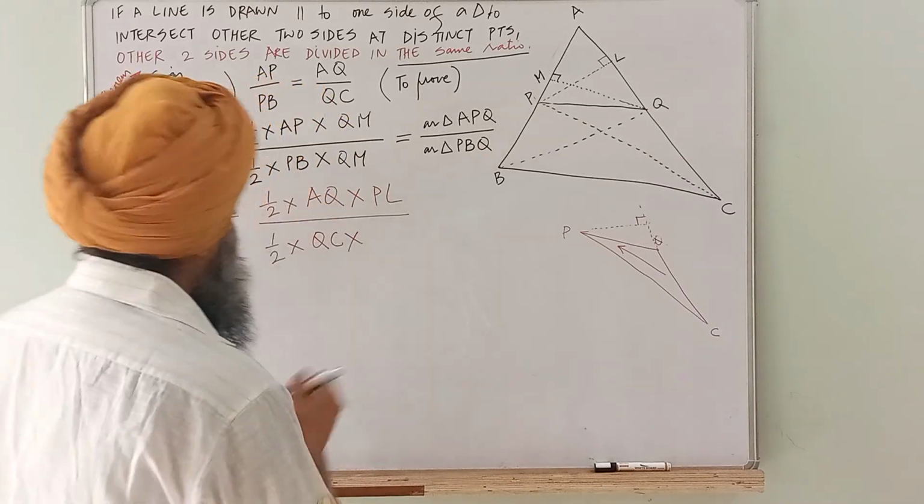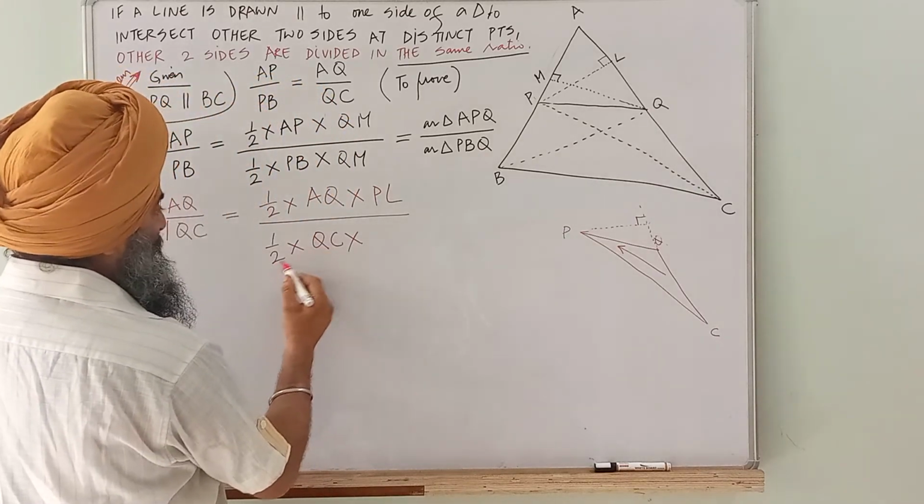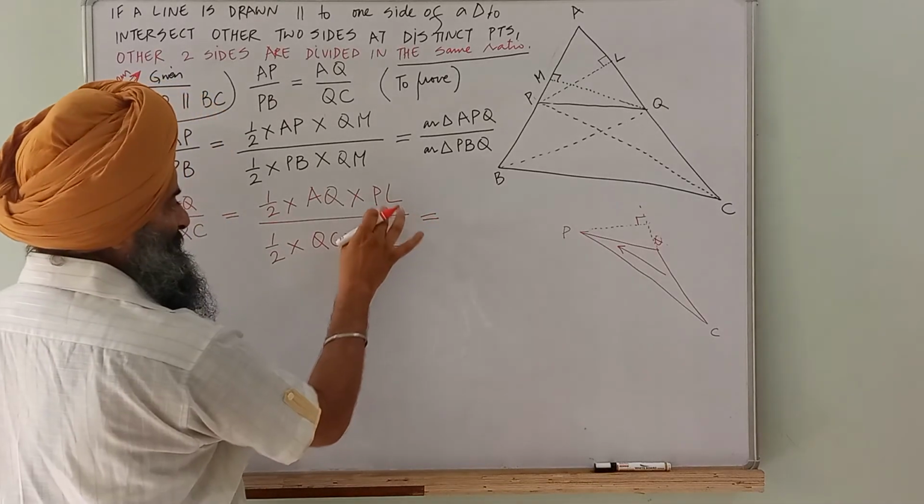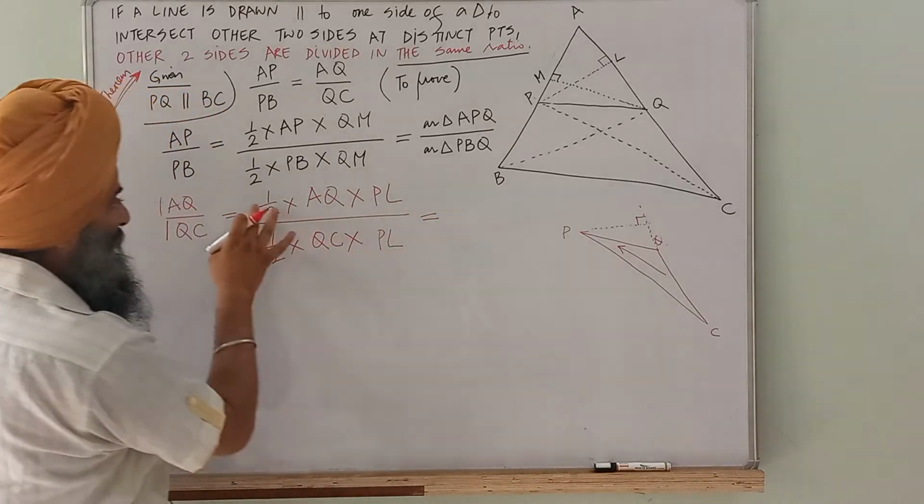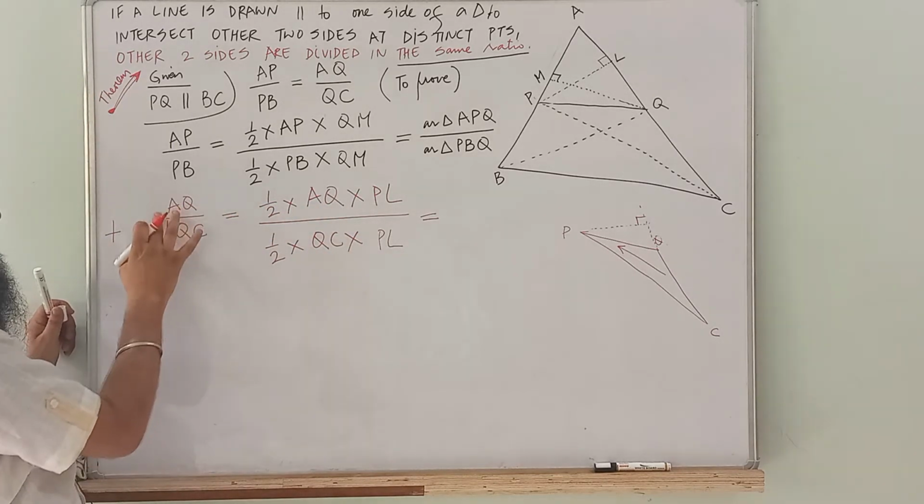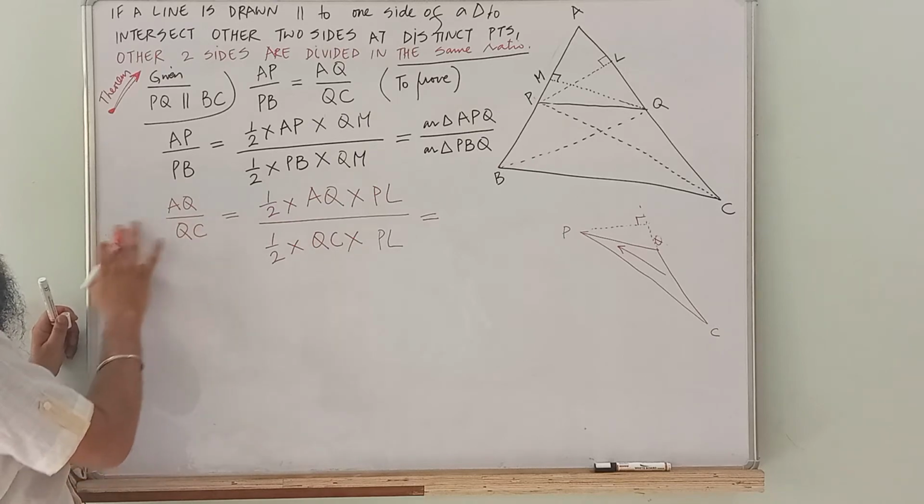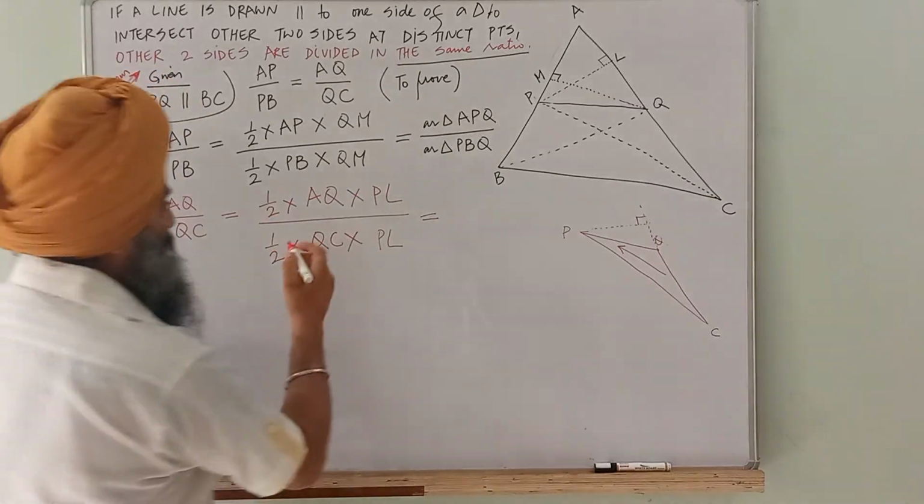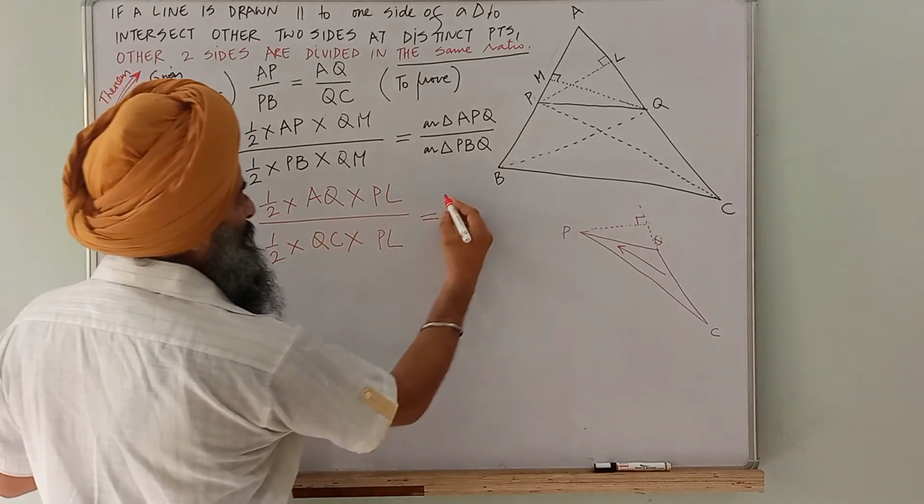QCP. Very good. So I will write half into QC into again PL. See, PL cancels with PL, half cancels with half, and I am getting AQ by QC, what I have written here. Is it clear, students? Is it clear? Very good.